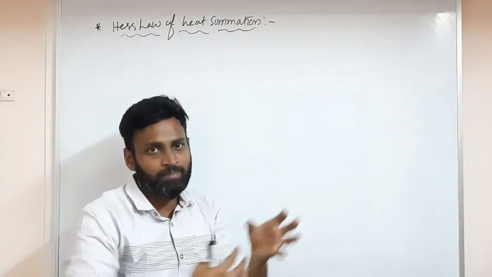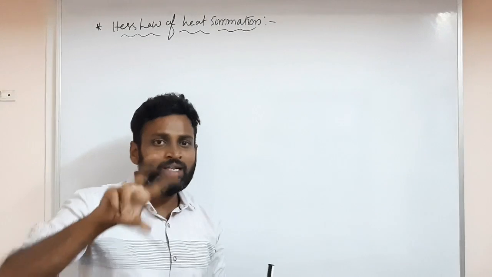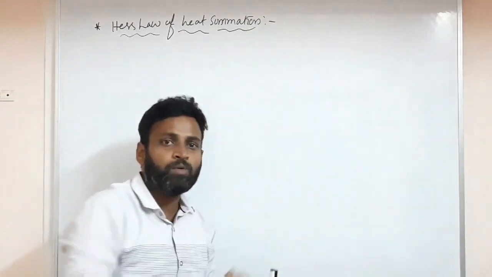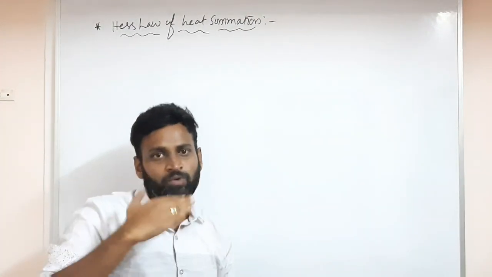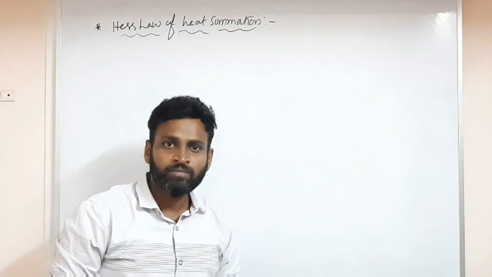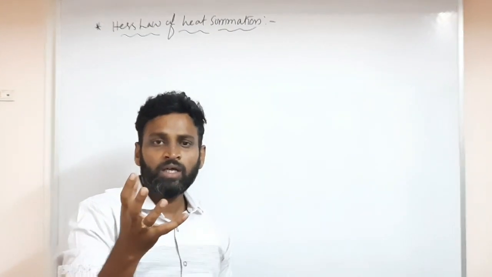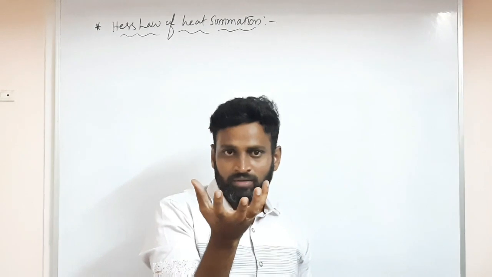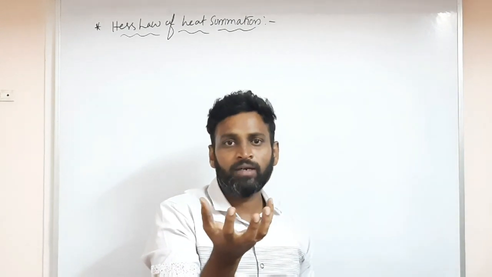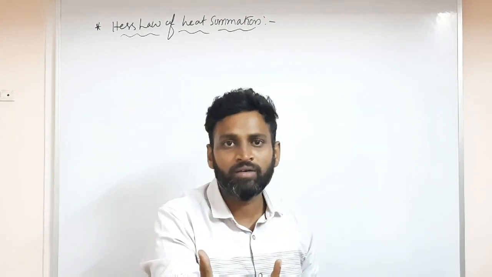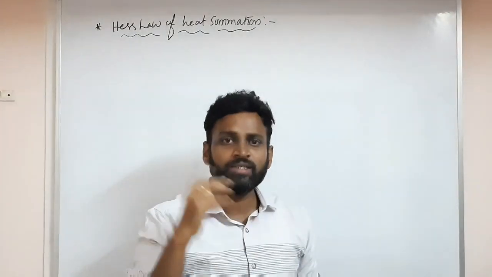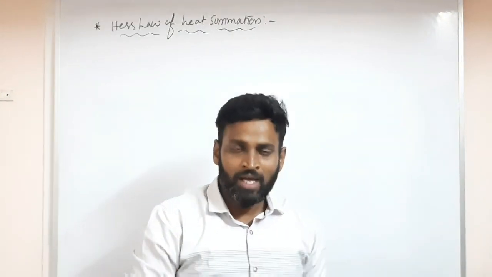Because when a reaction is taking place, there are two ways: one is a direct single step process, and one is a stepwise process. Suppose 5 fruits are given to you. One person eats all 5 fruits at one time, that is the single step mechanism.